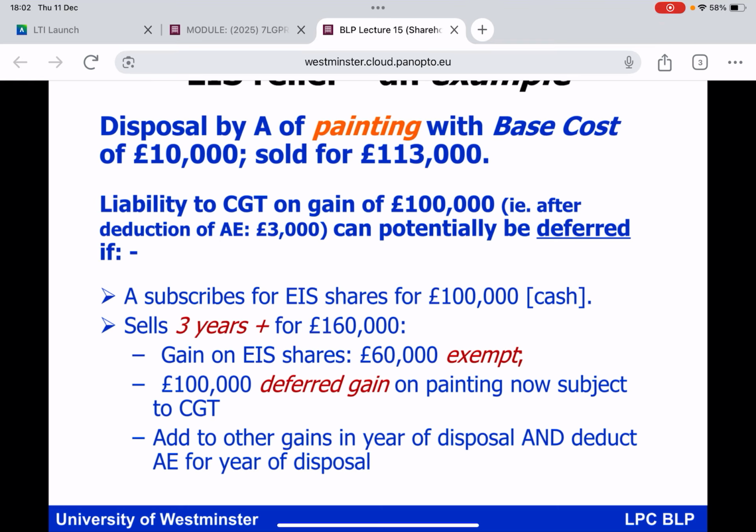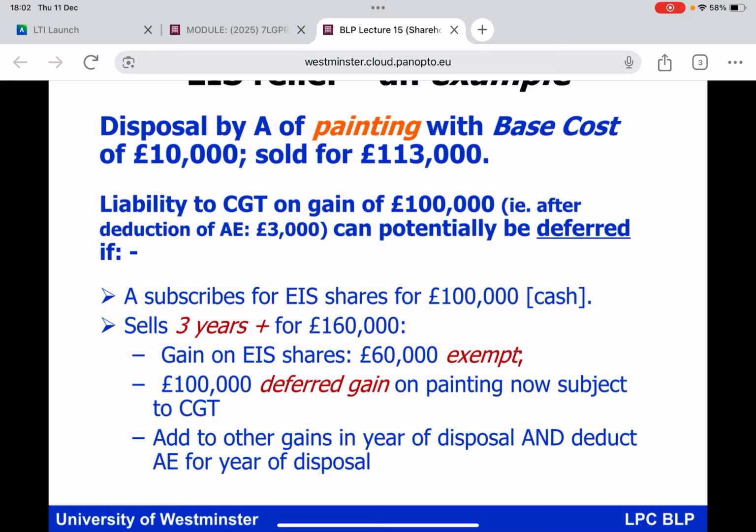And this is the magic now of EIS. Now it is true to say, everybody, that as you have sold the shares in the EIS qualifying company, in fact you have triggered now the liability to pay the CGT on the deferred gain when you got rid of the painting. Okay, fine. So the £100,000 deferred gain on the painting has now woken up as I've sold the EIS shares, so it's got to be taxed. But it's taxed now in accordance with the rules for the year in which you're going to get rid of those EIS shares, and of course you will have another annual exemption for that tax year, as you now activate the gain on the sale of the painting, which had been frozen, which had been deferred.